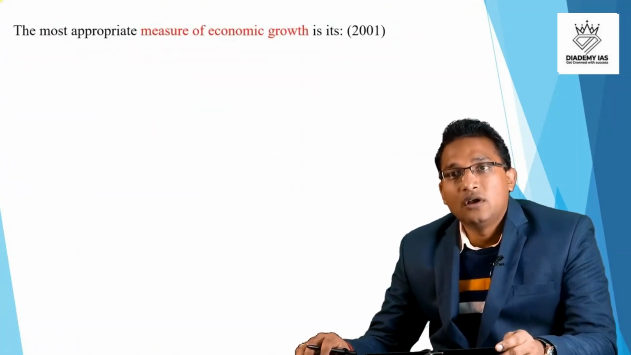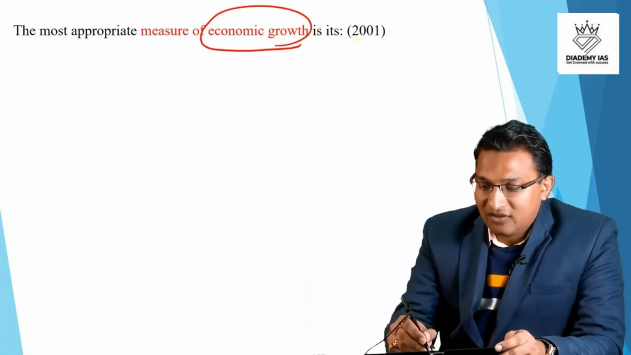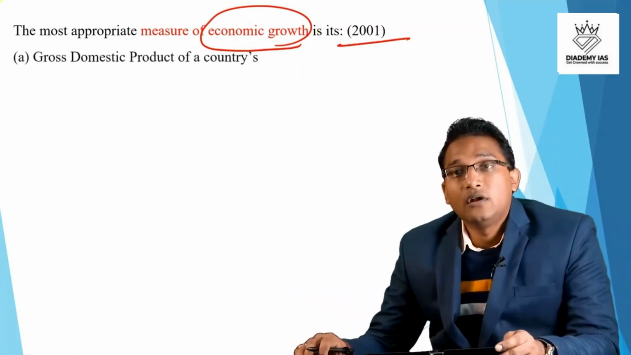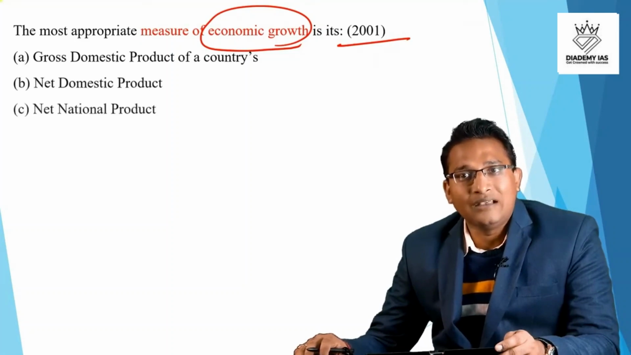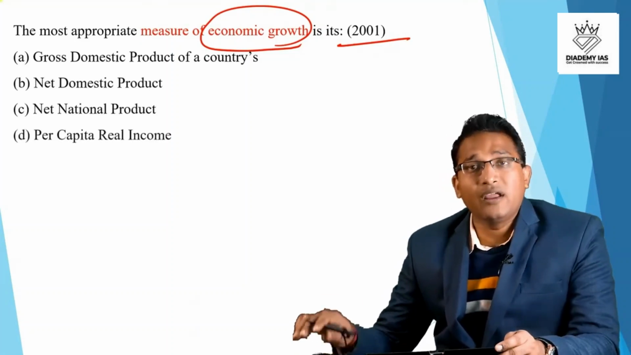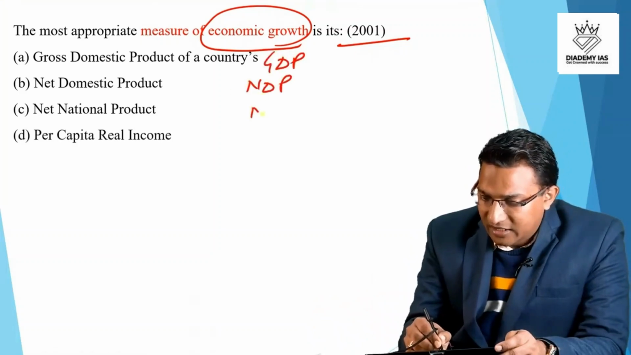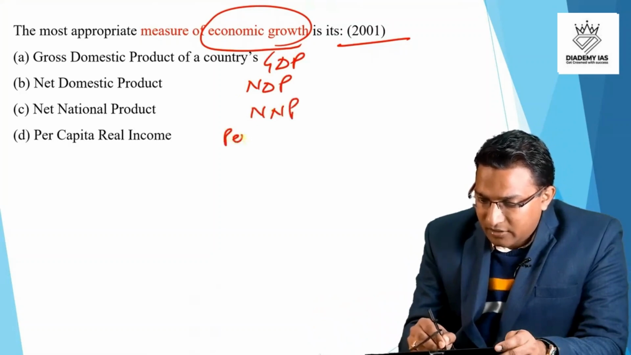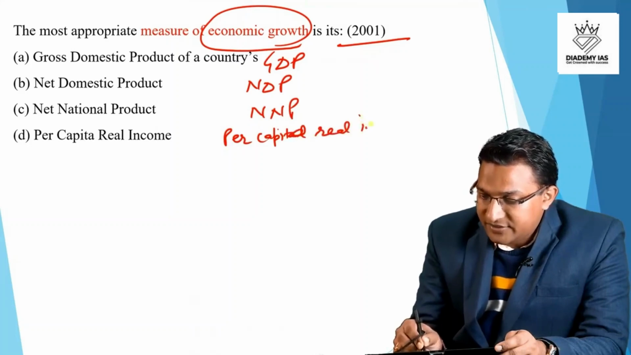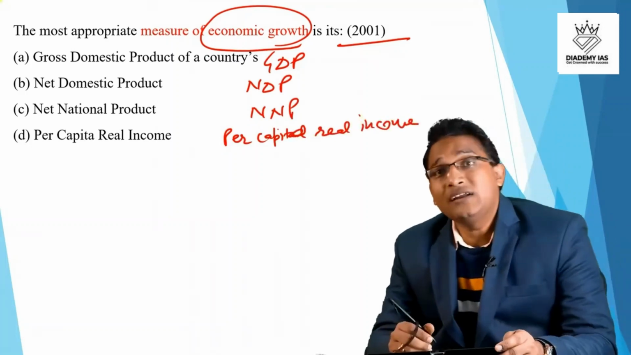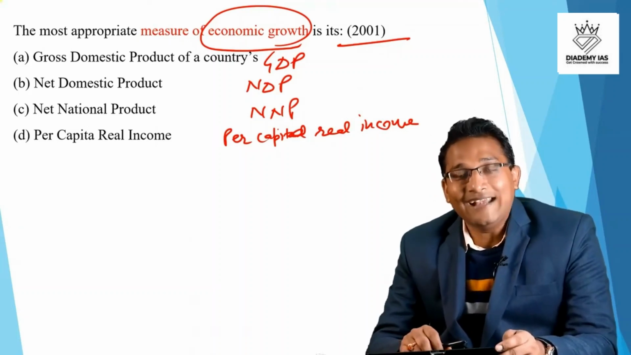Now next question, the most appropriate measure of economic growth is, the question is of 2001: GDP of a country, net domestic product, net national product, per capita real income. So we have GDP, NDP, NNP and per capita real income. Friends, out of these, what do you think can be the answer? I am giving you 10 seconds to think and then we will discuss.